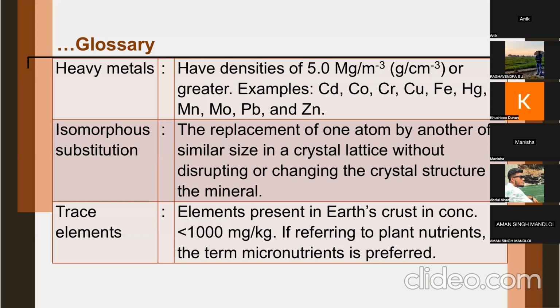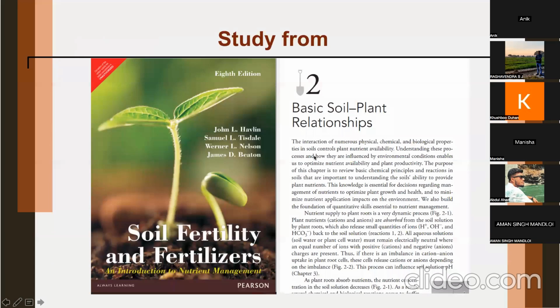Now one more term is isomorphous substitution. It means replacement of one atom by another atom, or replacement of one ion by another ion, having similar radius. Trace elements are those present in earth crust in concentration less than 1000 milligram per kg. Such elements are called trace elements.